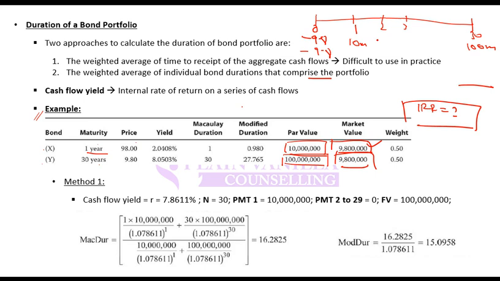There is no cash flow. So cash flow 2 is 0. Then 3, 4, 5 all are 0 till 29. That means frequency is 28. So 28 times 0. So frequency is 28. Then after that, the last cash flow is 100.